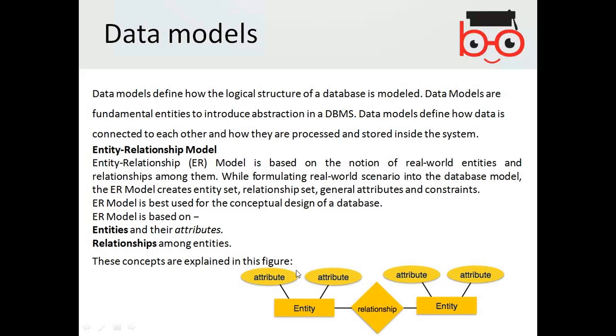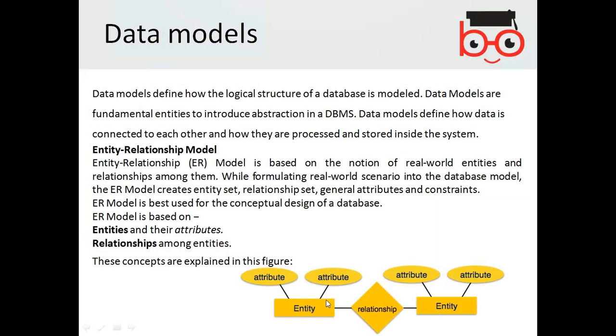Now, when you are dealing with the database, you need to deal with the relationships between the entities. For example, if there is one student, it has a relationship with the course. One entity has a relation with another entity.